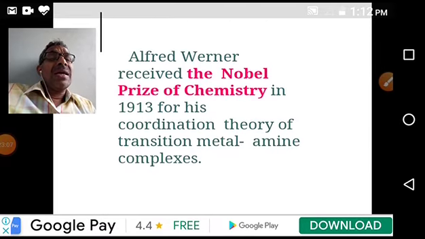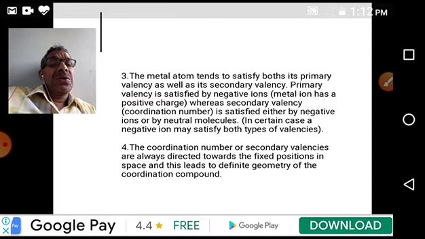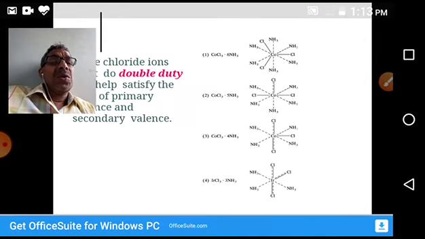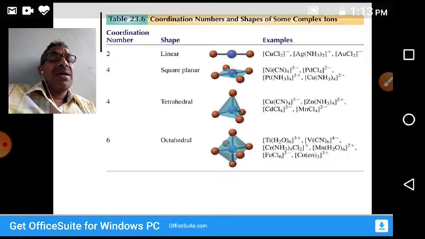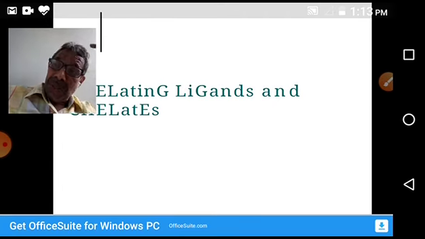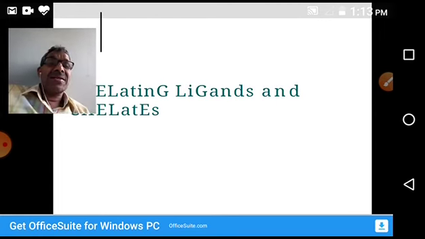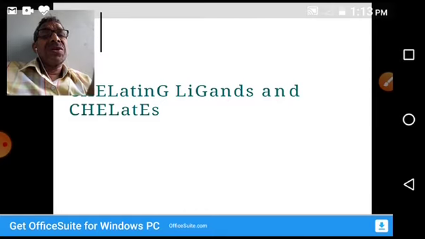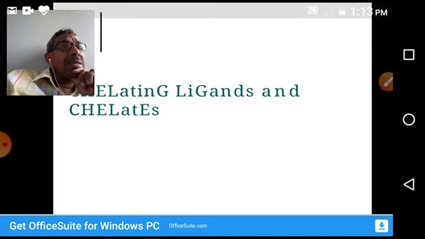Coming to the chelates. So far we discussed what ligands are, the definition, some examples and the classification of ligands. Apart from that, there are some ligands which, even though they have 2 electron pairs, can donate only 1 pair. Those are called ambidentate ligands. For example, thiocyanate or cyanate.